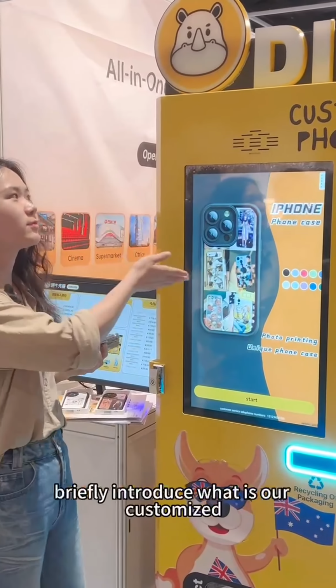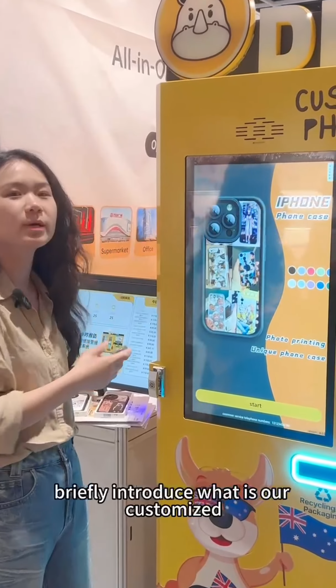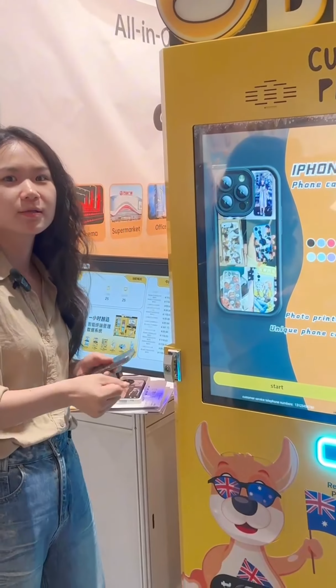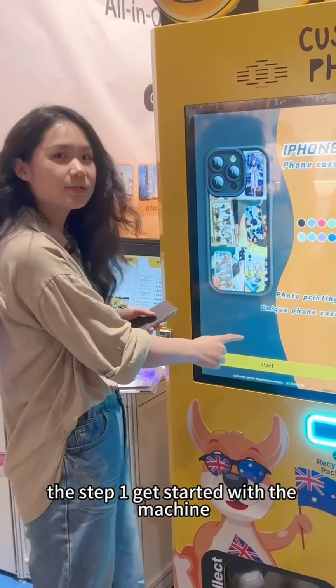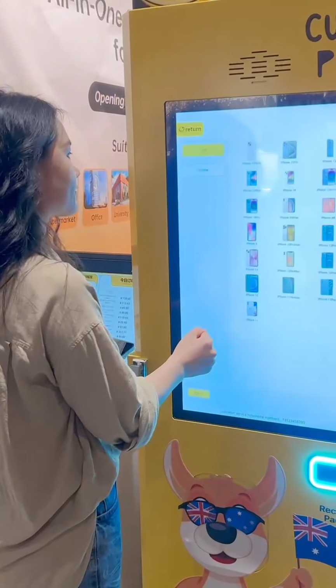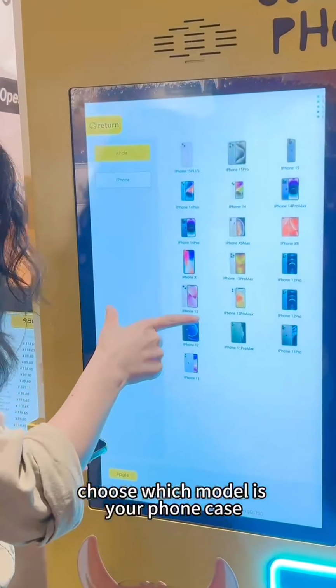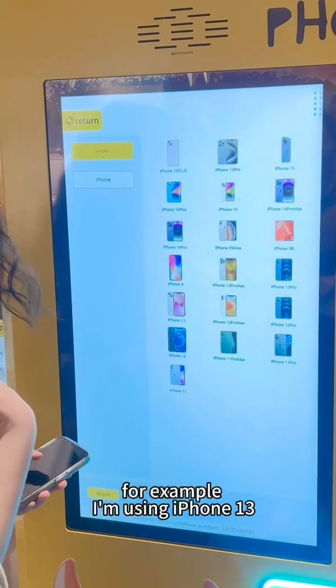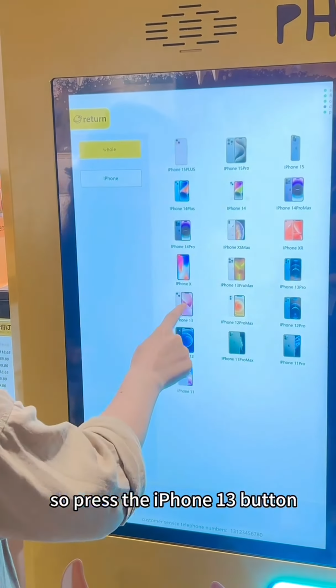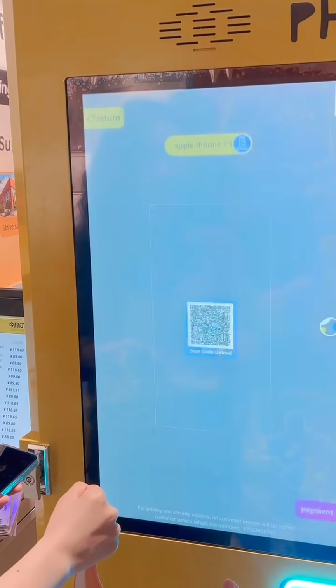Today we are going to briefly introduce our customized phone case machine. Step 1, get started with the machine. Choose which model your phone case is. For example, I'm using an iPhone 13, so I press the iPhone 13 button.